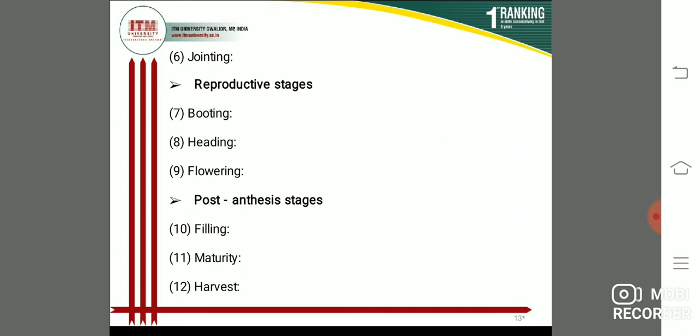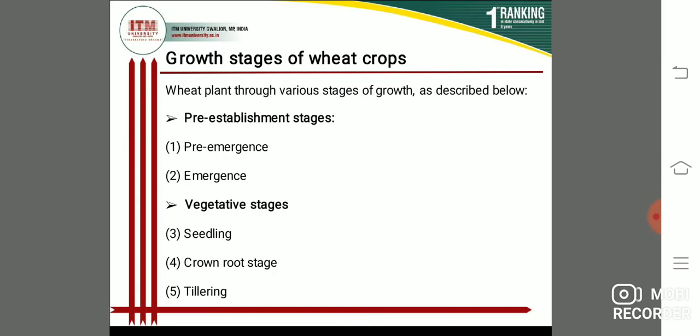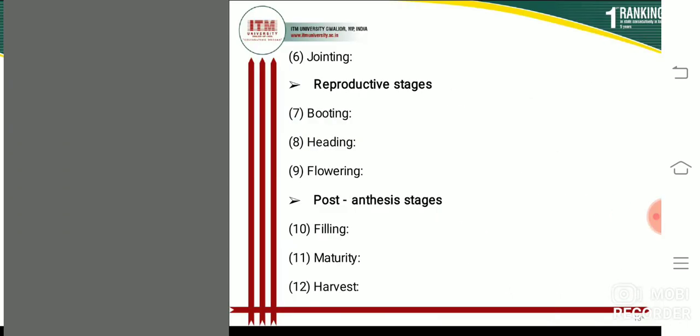Students, first is filling. After fertilization, the grains start elongation in an ovule or seed, passing through the milk, soft dough and hard dough stages. So this is the post-anthesis stage. Then maturity. At this stage, the color of the glumes changes and the kernel becomes fairly hard. So this is maturity. Then, lastly, harvesting. So this is the growth stages of the wheat crop.